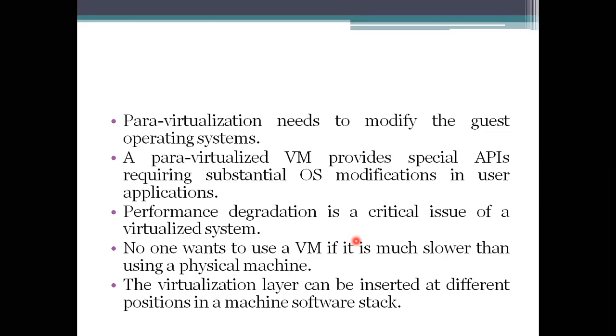But when you are dealing with para virtualization, it is only giving the virtualization concept to some extent only, and how it is going to provide is by modification, that is, alteration should be done to the guest operating systems.